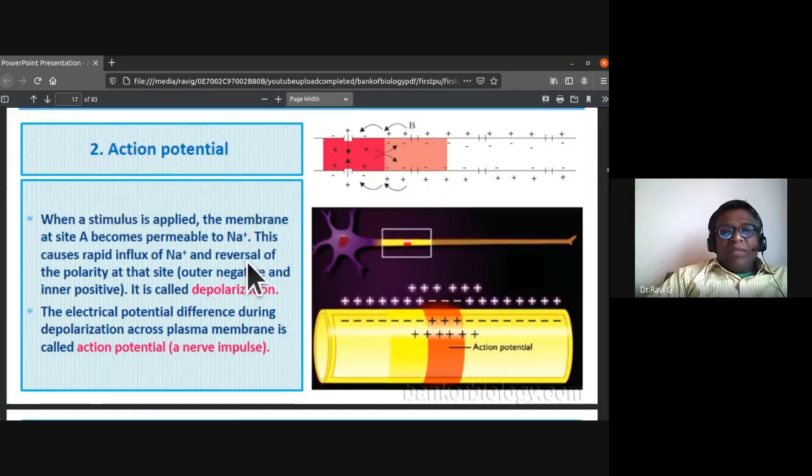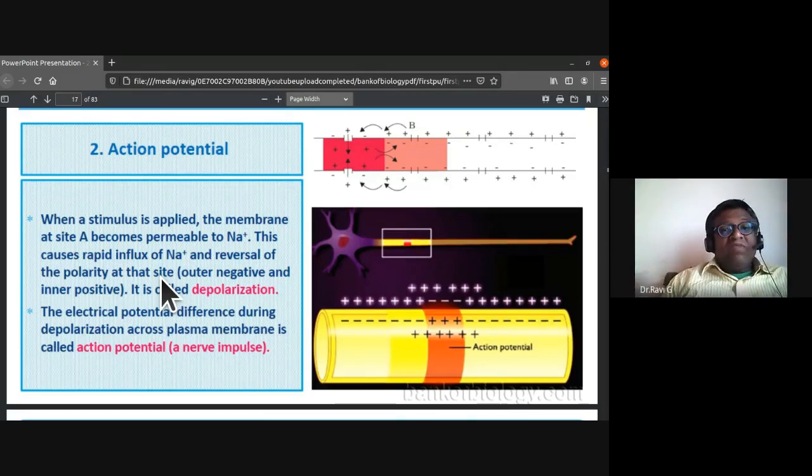When a stimulus is applied, the membrane at site A becomes permeable to sodium ions. In the resting potential, the membrane is selectively permeable to potassium ions and almost impermeable to sodium ions. But when a stimulus is applied, the membrane at site A becomes permeable to sodium ions.